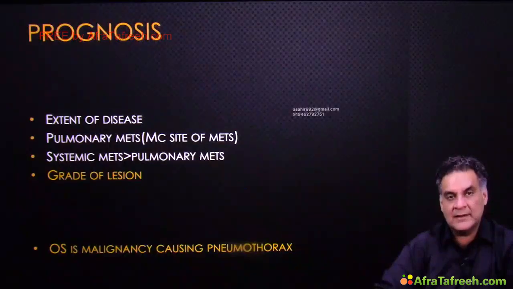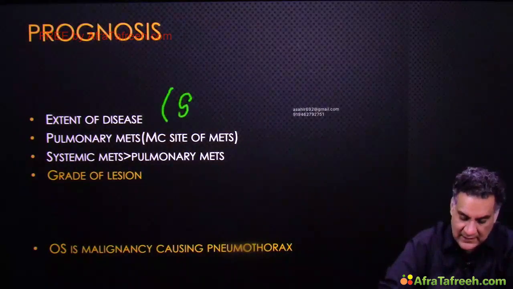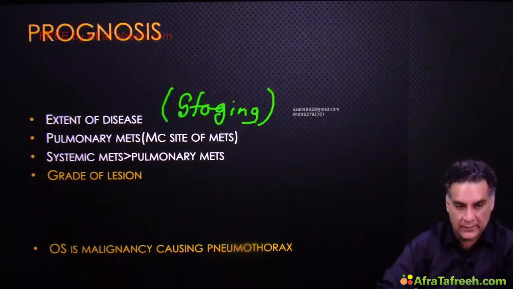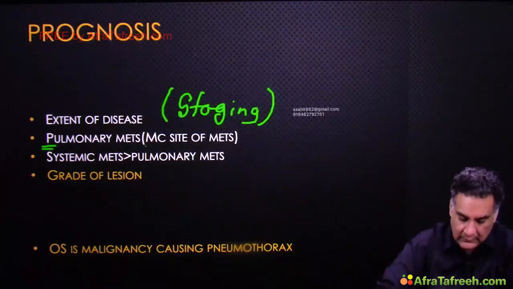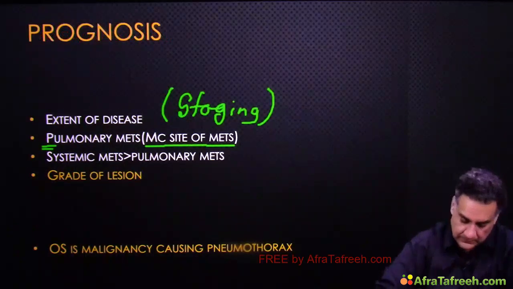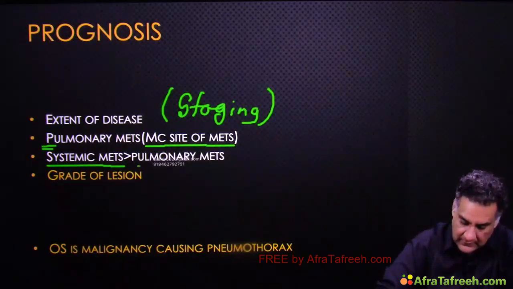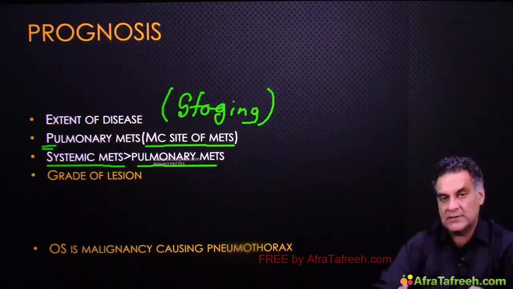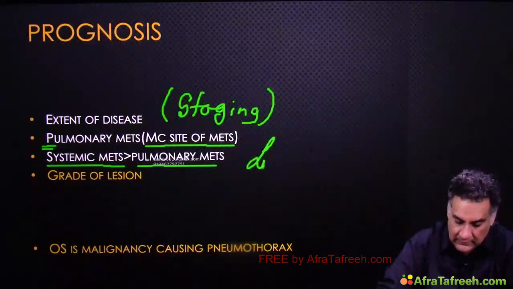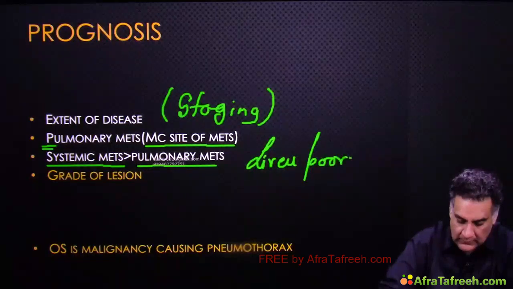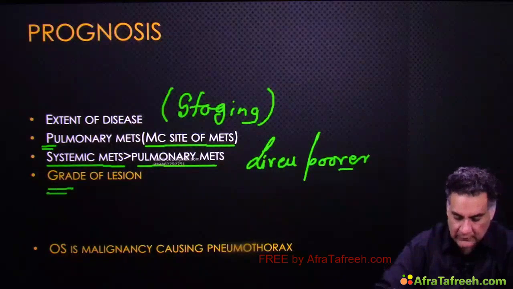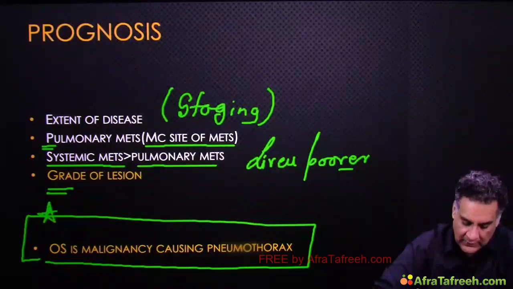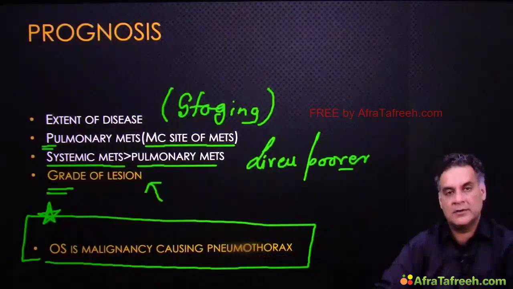Prognosis. Extent of a disease means staging. More the stage, poorer the prognosis. Pulmonary metastasis. It is the most common site of mets, poor prognosis. Systemic metastasis and pulmonary metastasis, both are there. If there is a patient with liver mets and one patient with lung mets, the one with the liver mets will have poorer prognosis. Higher the grade, poorer the prognosis. Osteosarcoma is a malignancy associated with pneumothorax. Why grade is colored? We will talk about it.